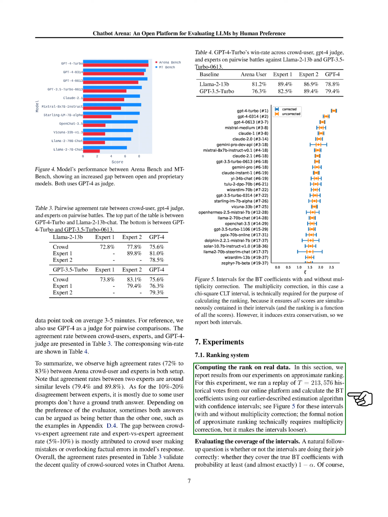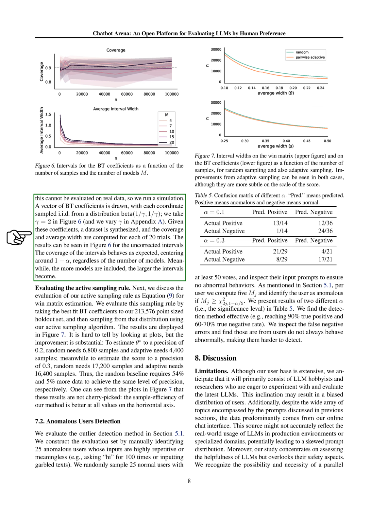To assess the performance of these intervals, we conducted a simulation since it's not feasible to evaluate them directly on real data. We generated a vector of BT coefficients from a specific distribution and created a dataset based on these coefficients. We then calculated the coverage and average width of the intervals for 20 trials. The results, displayed in the figure, show that the coverage of the intervals aligns well with the expected probability, centering around 1 minus alpha. Moreover, as more models are included, the intervals tend to become larger.